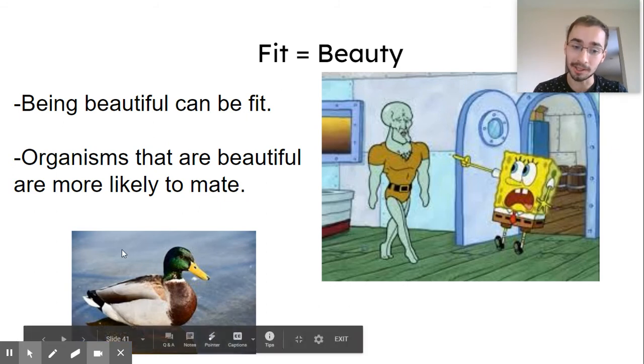Like male ducks, you can always recognize them because they have this green head, which the female ducks usually find beautiful. So over time, you have more good-looking male ducks with this green hair. Now, pretty much all male ducks have the green head because it was found to be more beautiful.